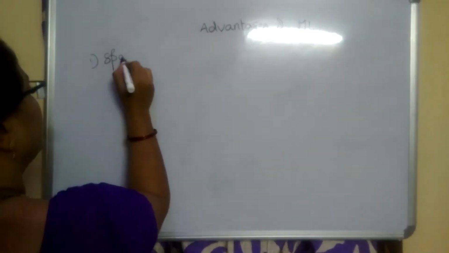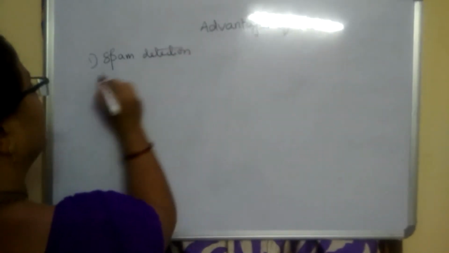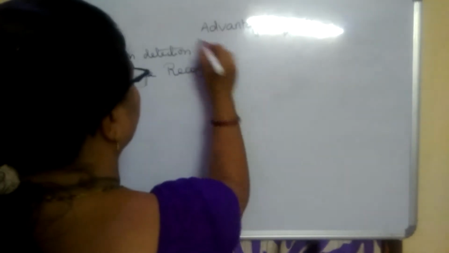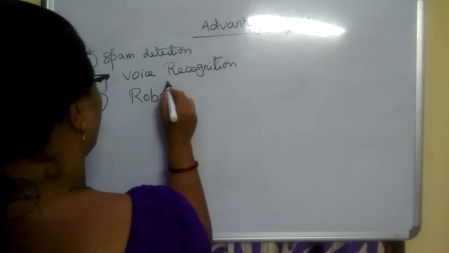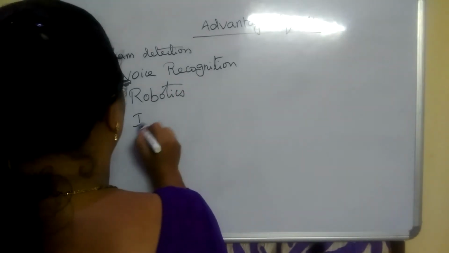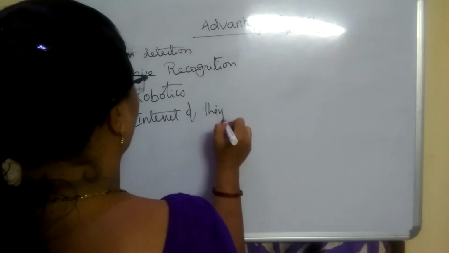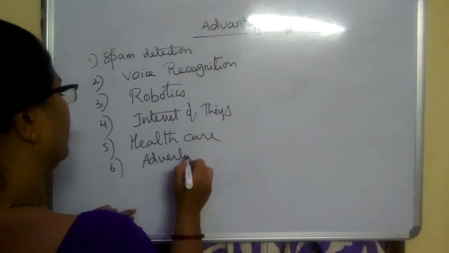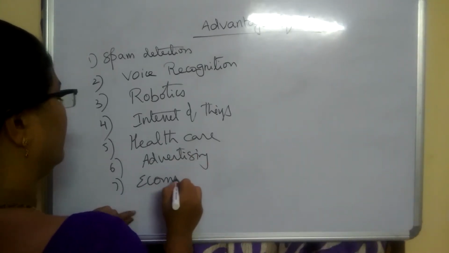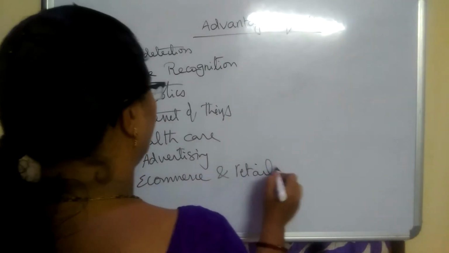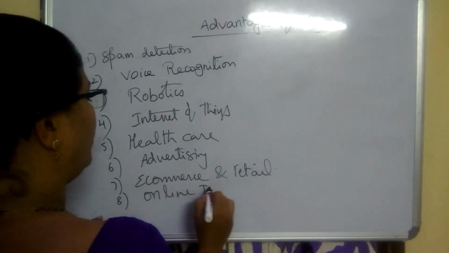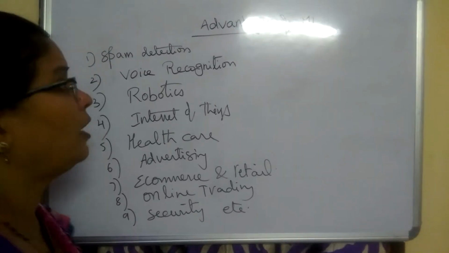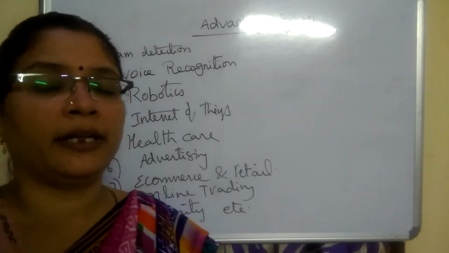The first advantage is spam detection, voice recognition, robotics, Internet of Things, healthcare, advertising, e-commerce and retail, online trading, security, etc. These are the various advantages that we listed for machine learning that we are going to use.